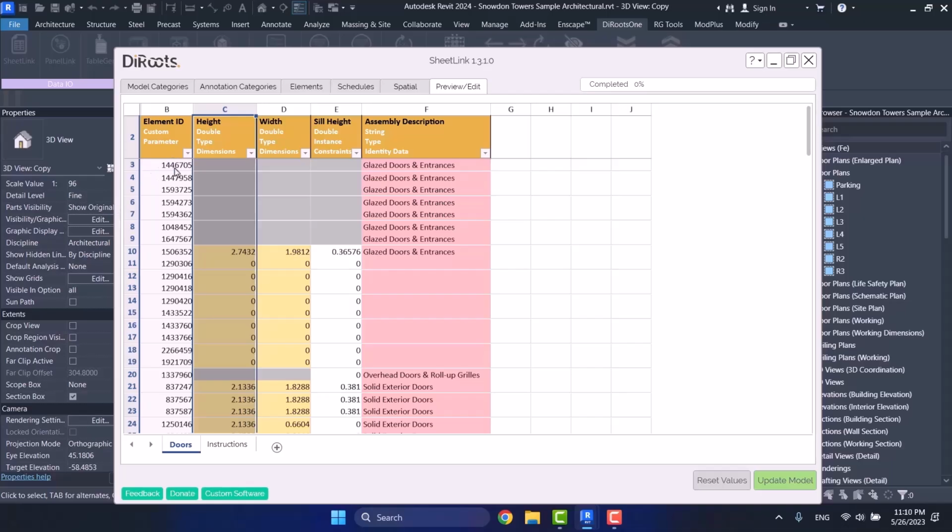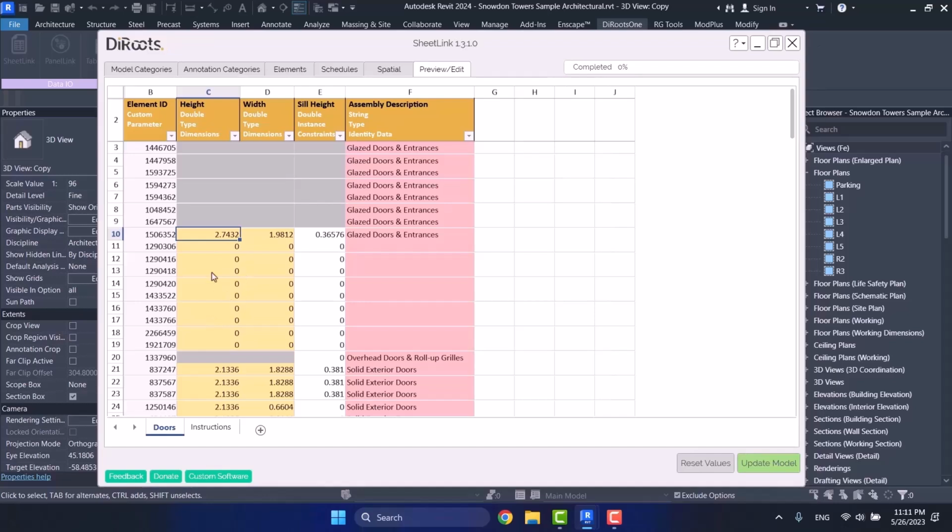For example, imagine that I have created this preview from what I want to export, and I want to check the project. As you see here, we again have some different colors. Those cells that are in yellow are related to type parameters. As we had on Model tab, those yellow parameters are related to type. The red ones are the read-only parameters. These white ones are the instance parameters.